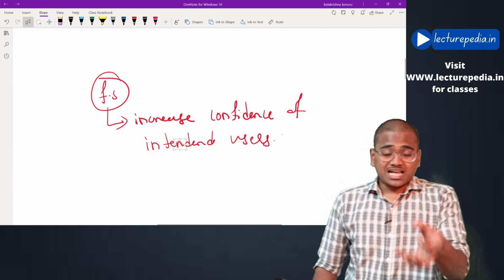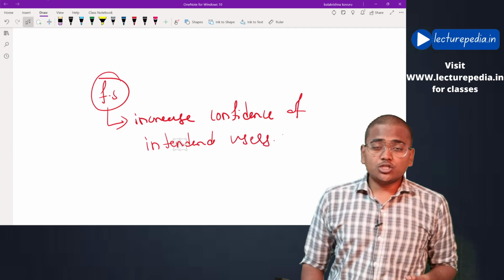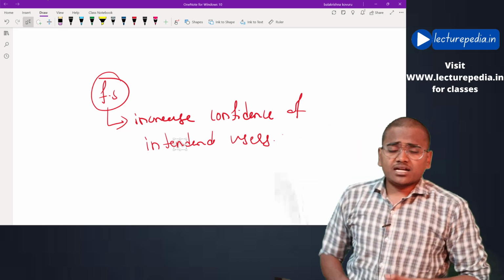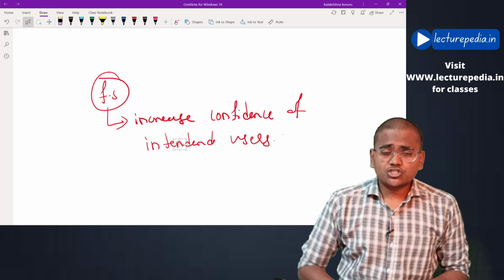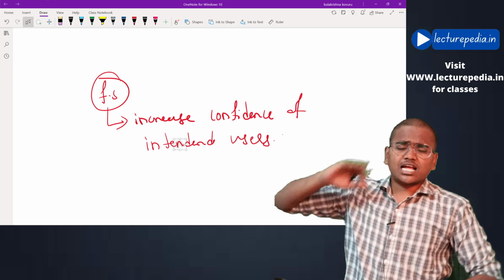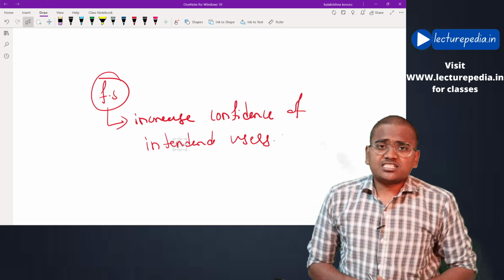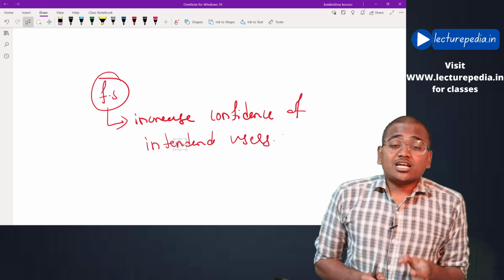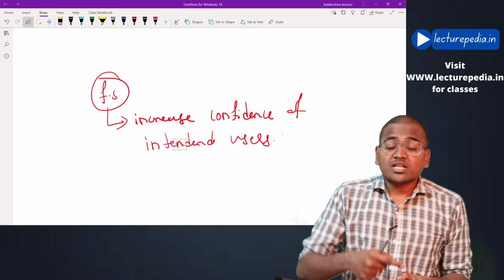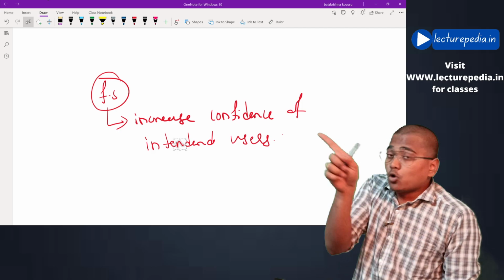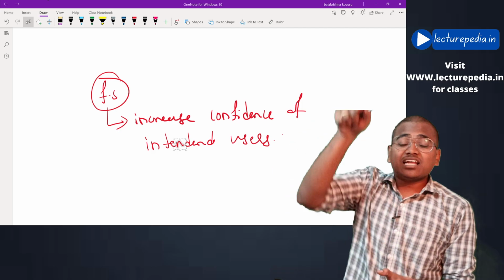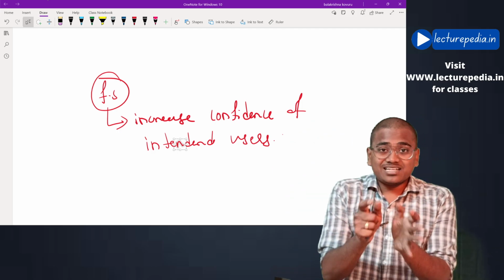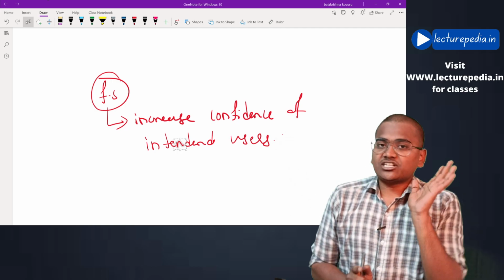The financial statements of the entity will be used by various third parties like banks, financial institutions, governments and various other authorities. Now the auditor wants to increase the confidence of those intended users on the financial statements of the entity. That is the reason why the auditor is conducting the audit of financial statements.